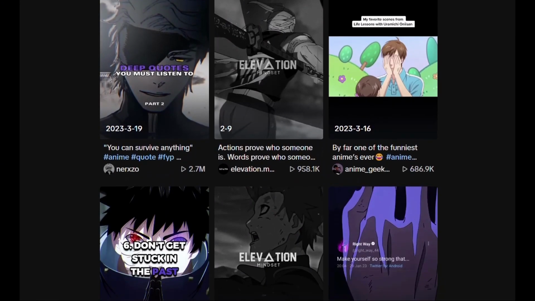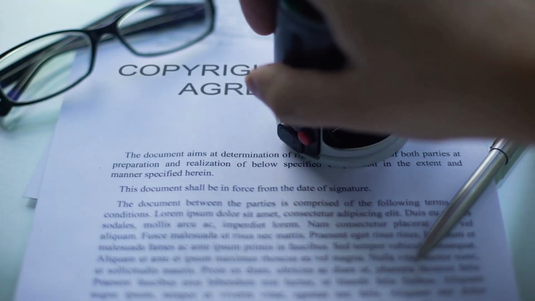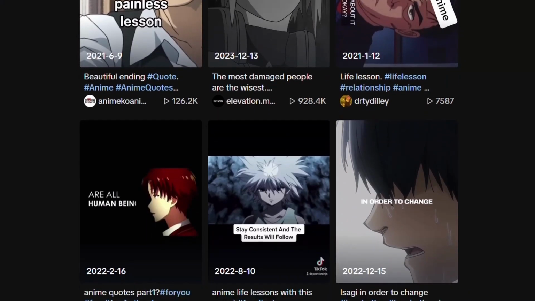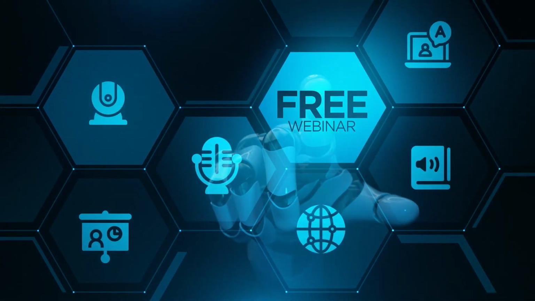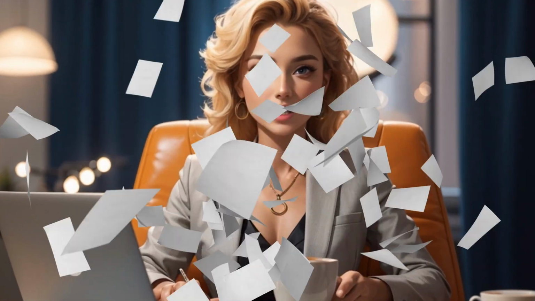But the problem is that using these clips is full of risks because they are copyrighted. So is it possible to make them with AI? The answer is yes. You can create shorts like these, or even better, entirely with AI. And the wonderful thing is that you can create them entirely with free tools. Let's start immediately and step by step with this blueprint.